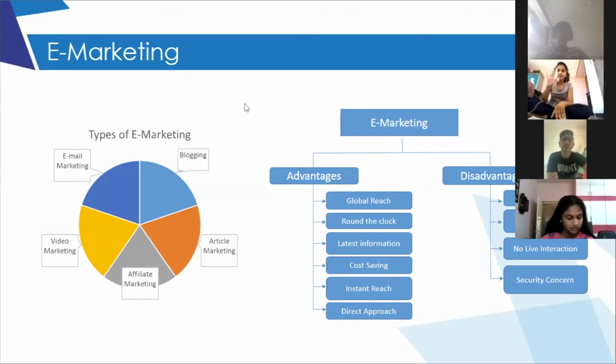Yes, Muskan? Ma'am, article marketing. It is the online marketing where the sellers try to attract the attention of the online customers.